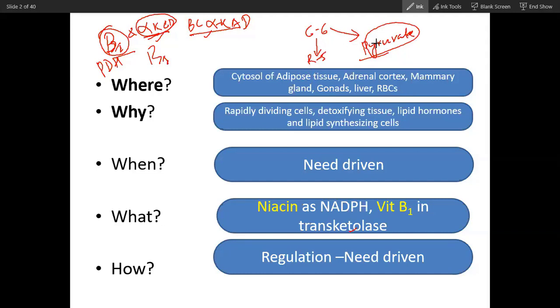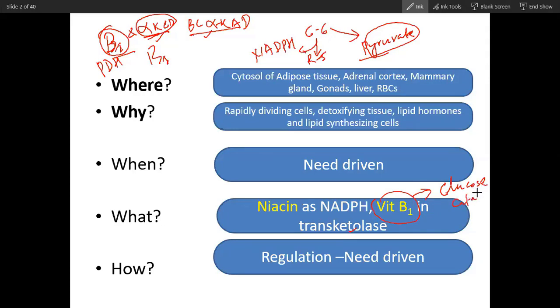This is called shunt and this is called pathway, because the purpose of this catabolism is to release energy, and the purpose of this is to release NADPH. So that is why you will see vitamin B1 is associated with glucose catabolism. You can call that it is related to glucose catabolism.